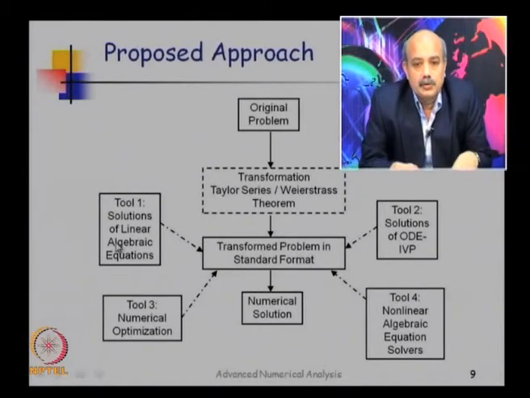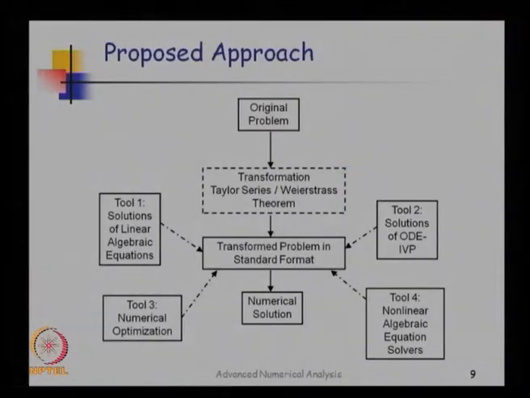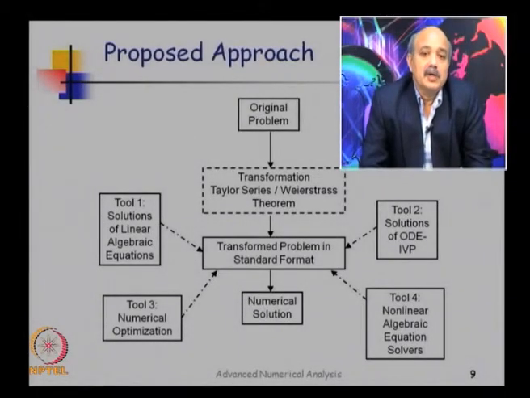So it's not that I am going to use just one tool. I am going to use multiple of these tools to attack this transform problem and then come up with a solution which is a numerical solution of my original problem. So what we are going to study in this course is two steps.